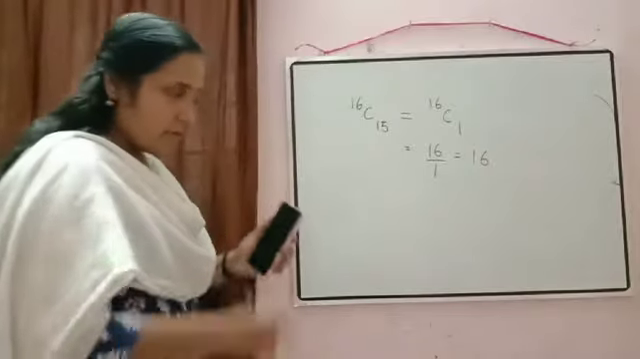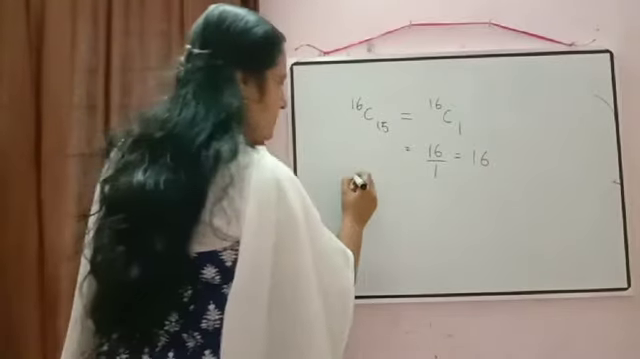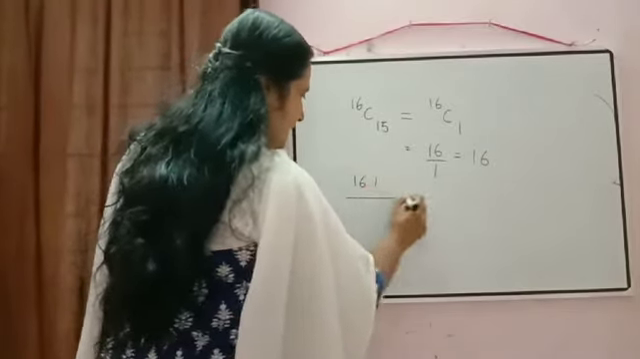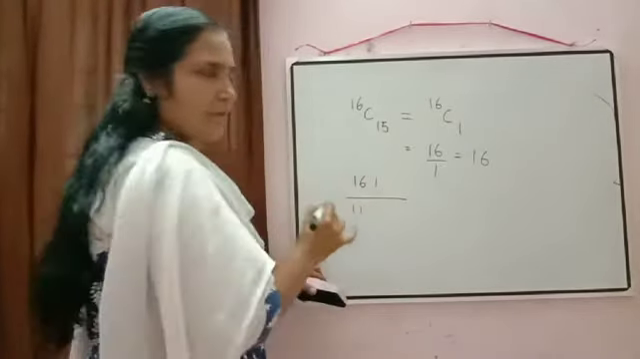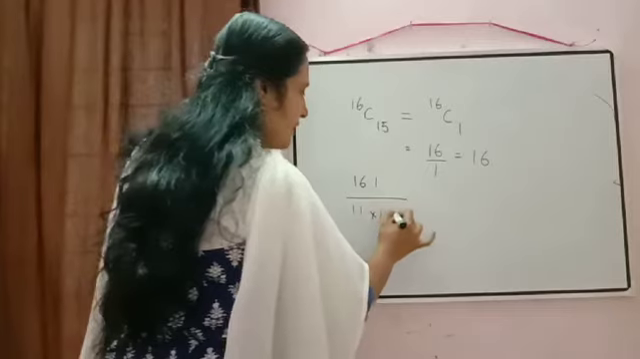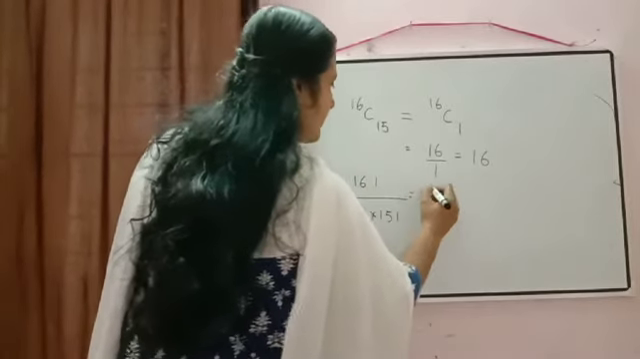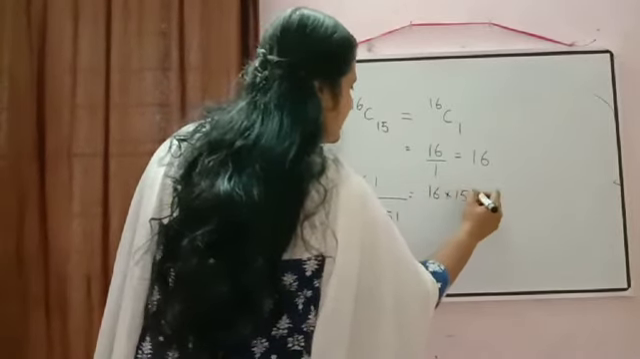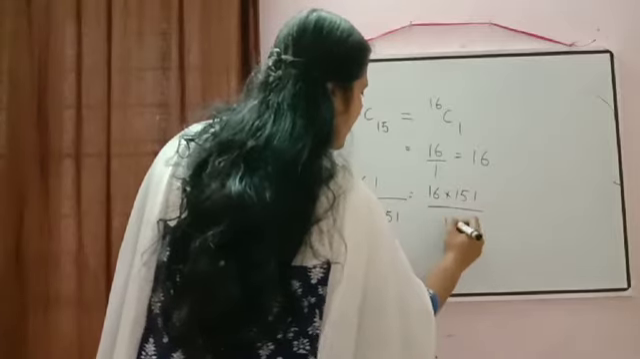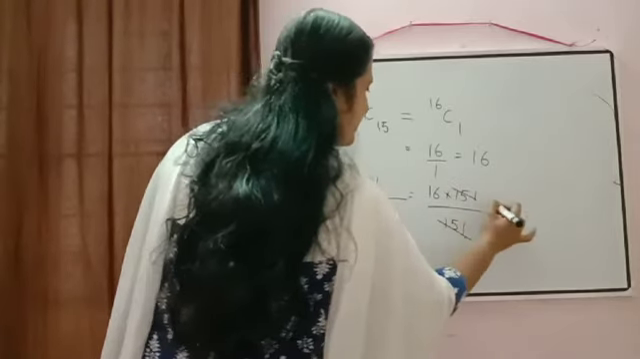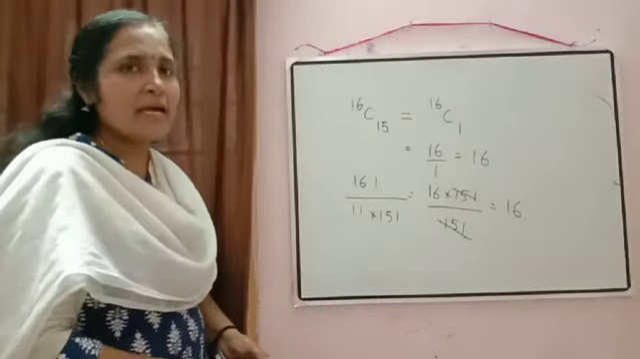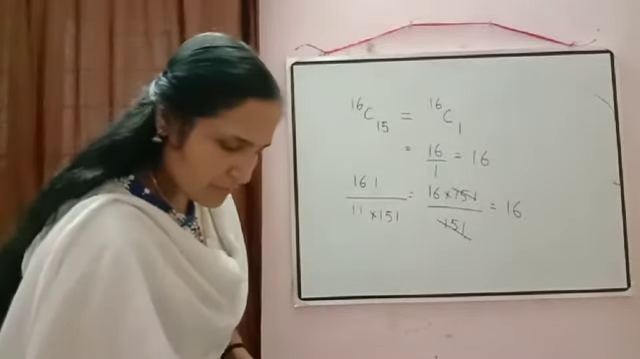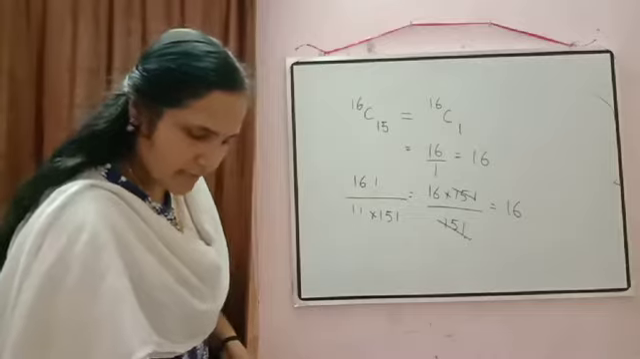Okay. Now if in the same question you use the formula, then it will come 16 factorial by 16 minus 15, 1 factorial into 15 factorial. Then again 16 factorial can be written as 16 into 15 factorial by 15 factorial. So these two will get cancelled. You will get the answer equal to 16. So I hope how to do the question is clear. Okay, write the next one.